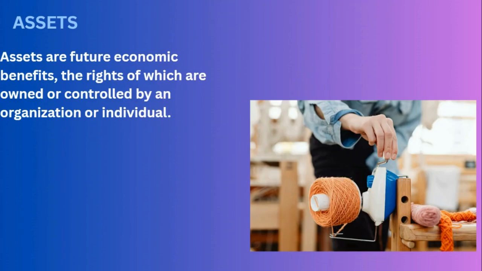And assets are future economic benefits, the rights of which are owned or controlled by an organization or individual. So you are running an electrical shop. What are the assets you have in your shop? See, you purchased so many electrical items for your shop, that is an asset. And you bought some furniture for your shop, that is also an asset. Computers and decorative items, everything is an asset for your shop, right? It has a value. That is called assets.